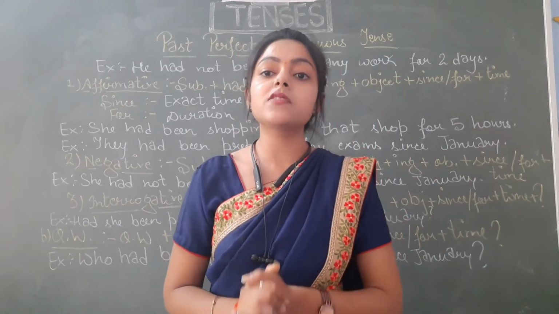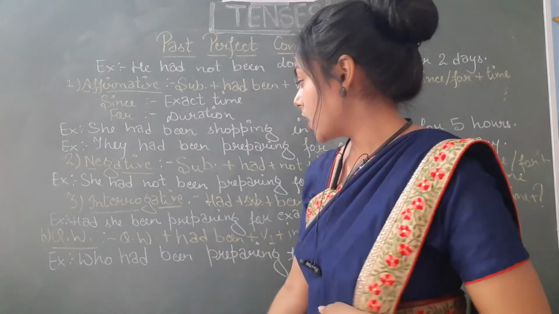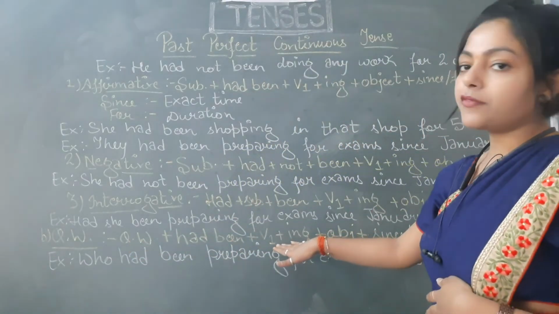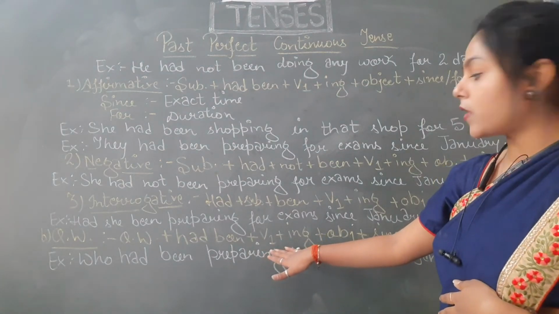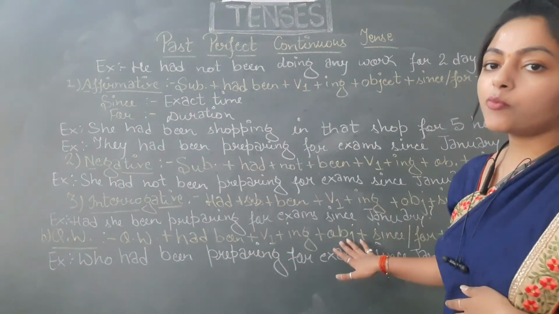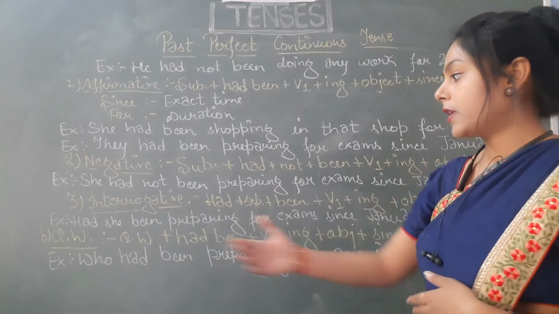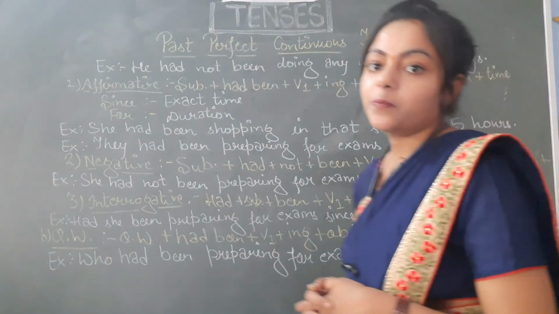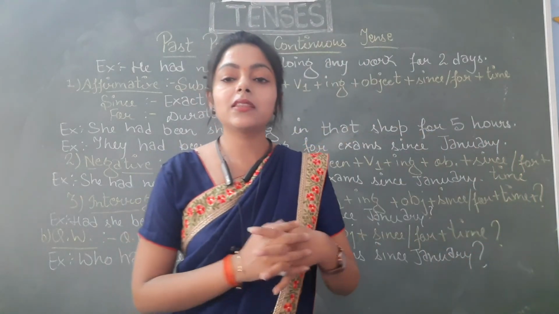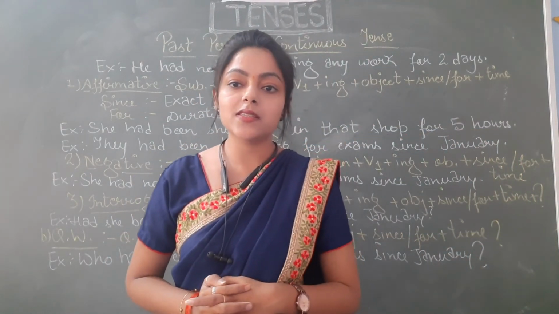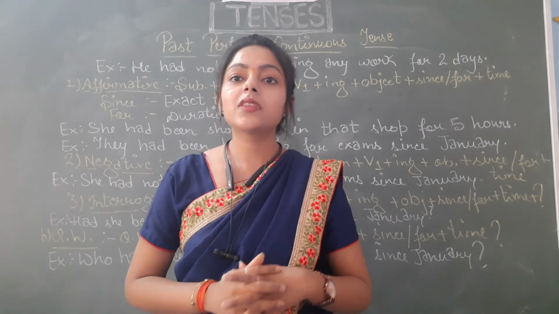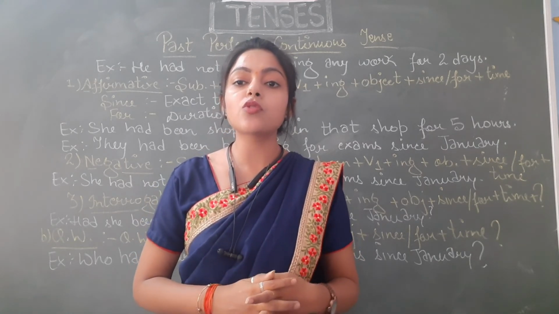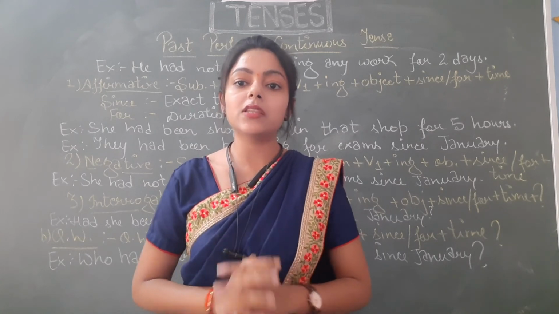These type of sentences will always start from the question word. So first of all we have to place the question word, after that helping verb, after that first form of verb, ing, object, and then time frame. For example, who had been preparing for exams since January. So students, that was it for this tense. I hope that this tense is clear to you now, and now you would be able to solve all the questions based on this tense.